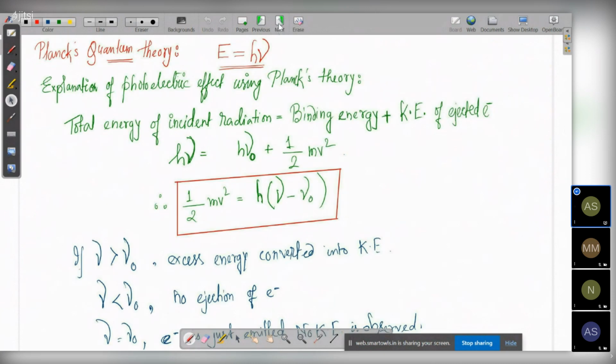Okay, so then we have Planck's quantum theory, which is again extremely important. E equal to h nu, that particular formula, and even the formula from the photoelectric effect. This is also very, very important. Please read through this and practice the numericals. You will get numericals in your book from Planck's quantum theory, so please practice those numericals from the NCERT book. Similarly, there will be numericals from the photoelectric effect, so you have to practice them also.